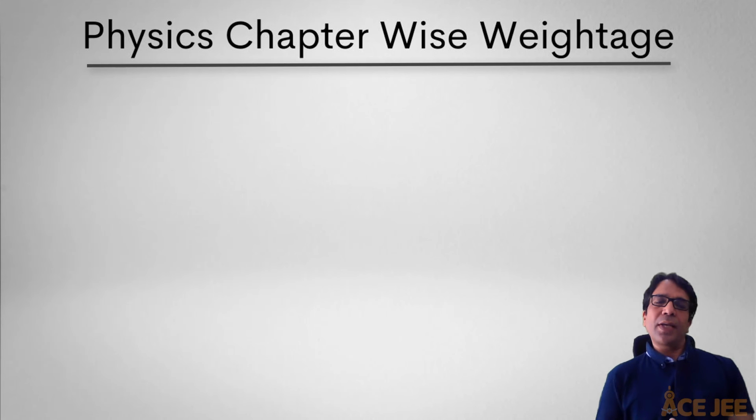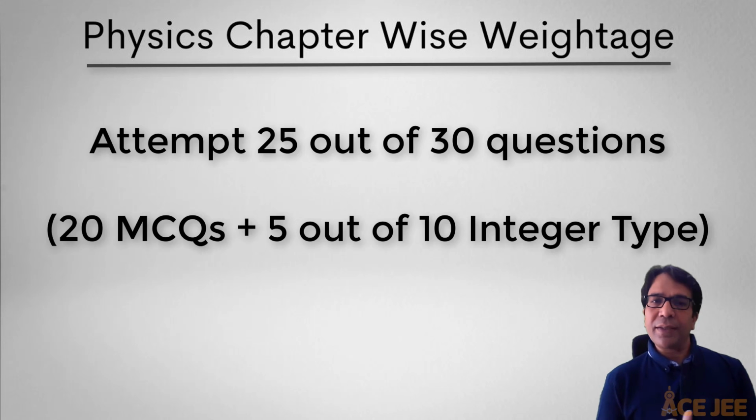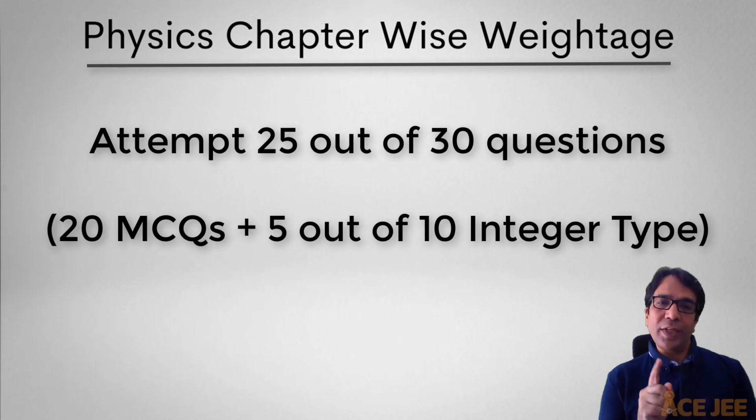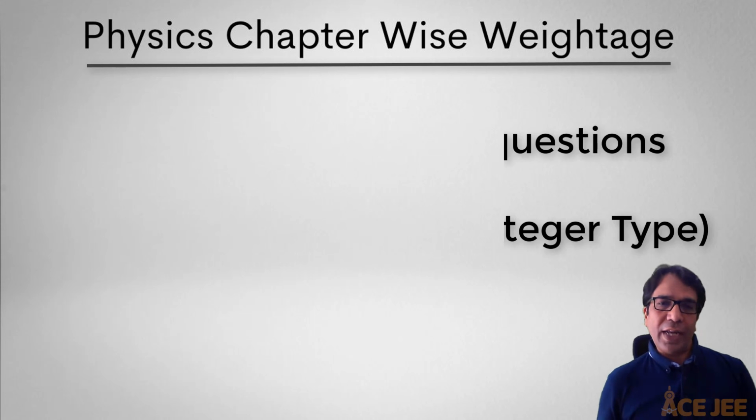COVID crisis. Another change noticed in JEE Main 2021 was that in every subject, physics, chemistry and math, there are now 30 questions, 20 MCQs or multiple choice questions and 10 integer type questions, out of which you will need to attempt 25. And those 25 would need to include all MCQs and 5 out of 10 integer type questions. This is slightly different from previous years where you only had 25 questions. This change seems to have been introduced to provide slight relief to students who have been disadvantaged due to the ongoing pandemic. Now, whether this pattern stays in coming years or not, we will have to wait and see.